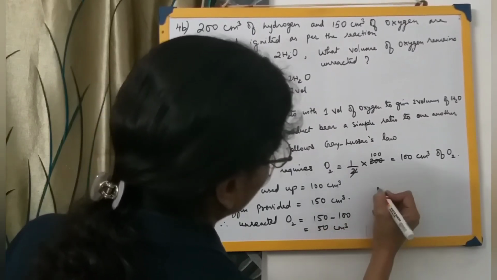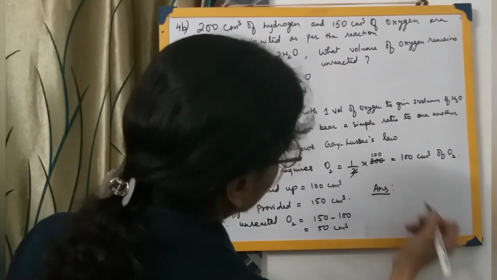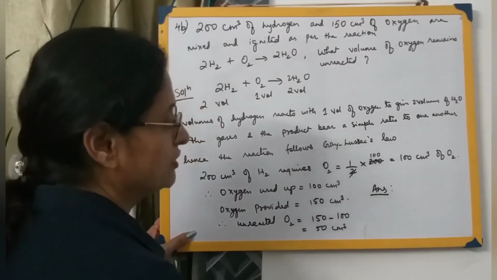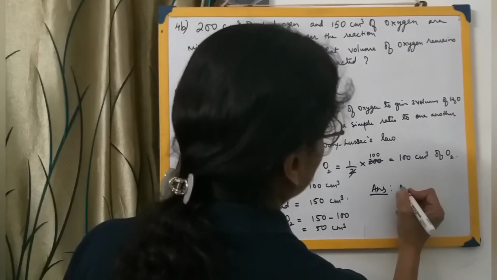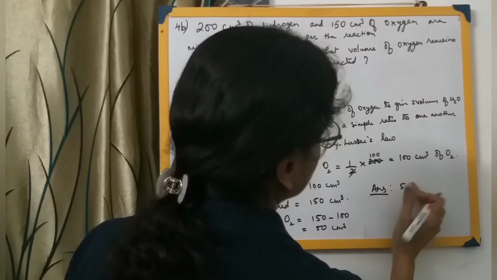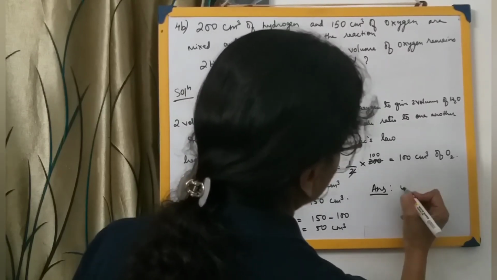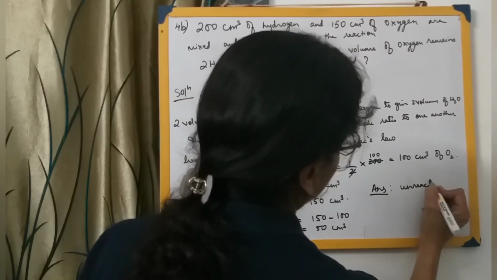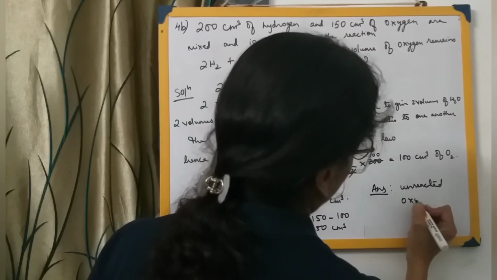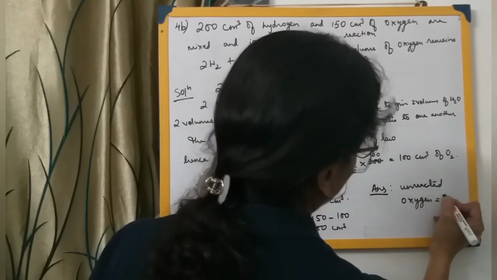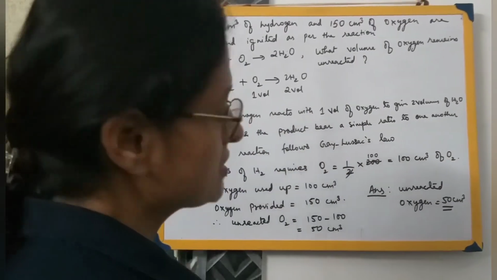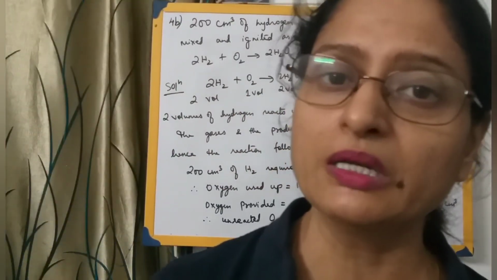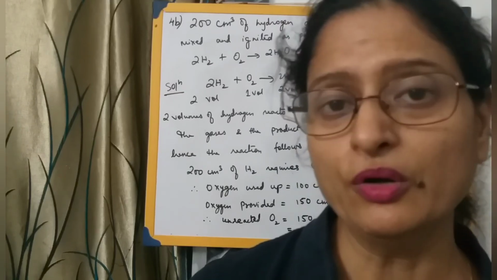So your answer will be: always write this in the end, it becomes easier for the teachers to check as well as to correct. Unreacted oxygen is equals to 50 cubic centimeter. Alright students, so you can go through the similar numericals, and a few more numericals I will be getting for you. Thank you.